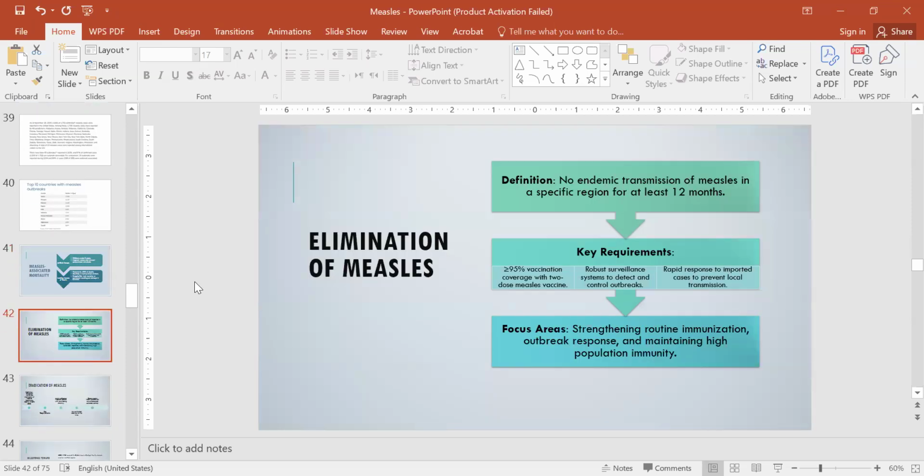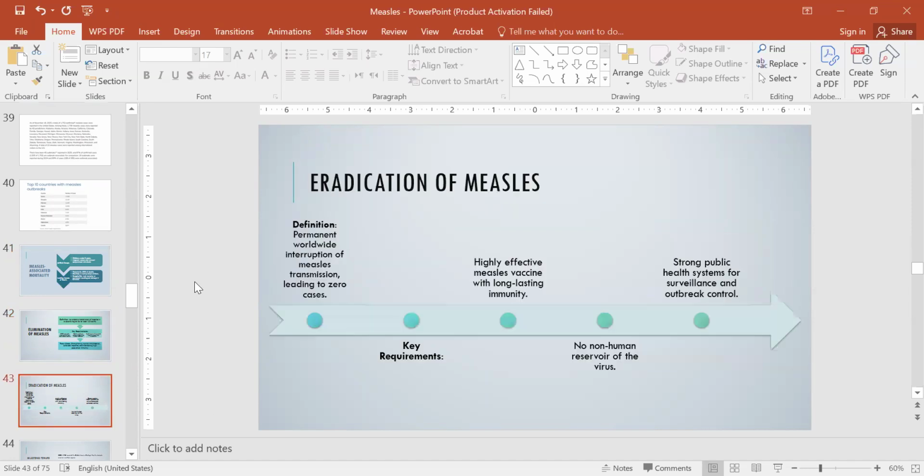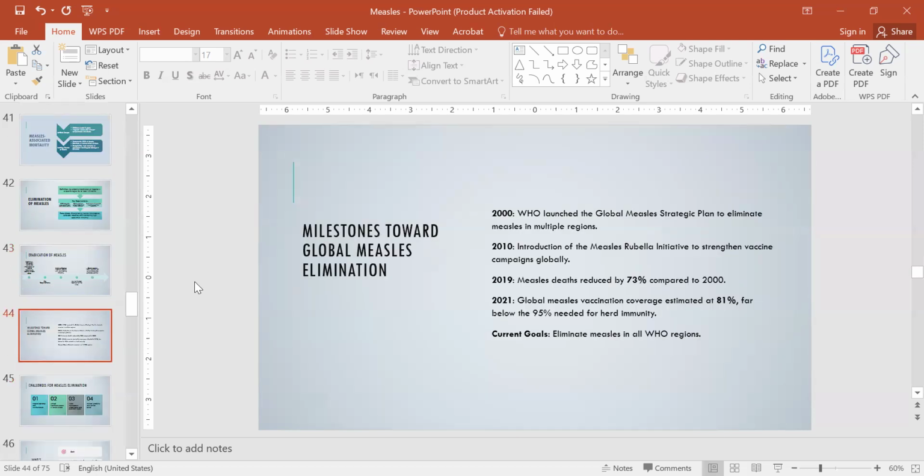Elimination of measles means no endemic transmission of measles in a specific region for at least 12 months, and key requirements for this are 95% or more vaccination coverage with the two-dose measles vaccine, a robust surveillance system, and rapid response to imported cases to prevent local transmission. Eradication of measles means permanent worldwide interruption of measles transmission leading to zero cases, and the key requirements for this are a highly effective measles vaccine, no non-human reservoir of the virus, and a strong public health system, surveillance and outbreak control.